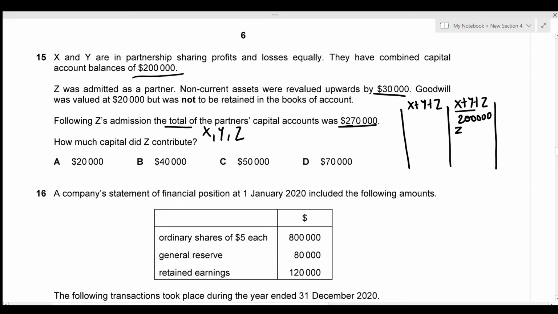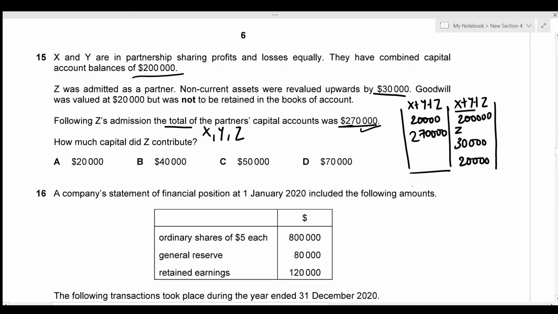Then we're given that the non-current assets were revalued upwards. So we know that the profit on revaluation is always recorded on the credit side. Then we're given the goodwill. So goodwill old ratio is going to be on the credit side, while the goodwill new ratio is going to be on the debit side. Then we're given that the total of the partners' capital accounts was 270,000, which will be given on the debit side.